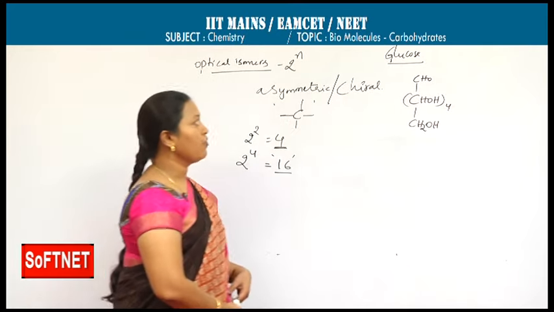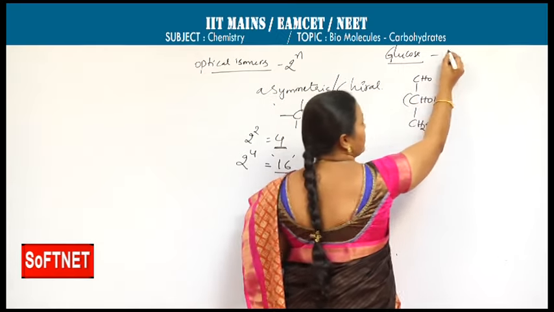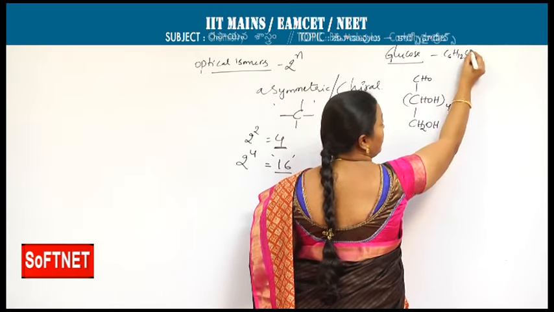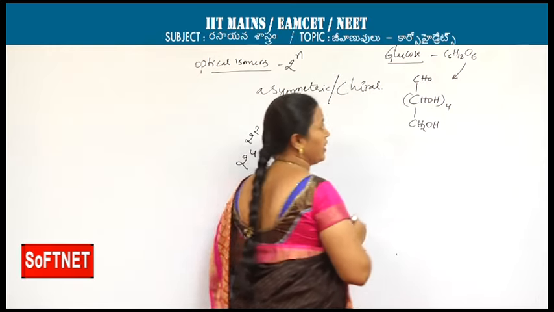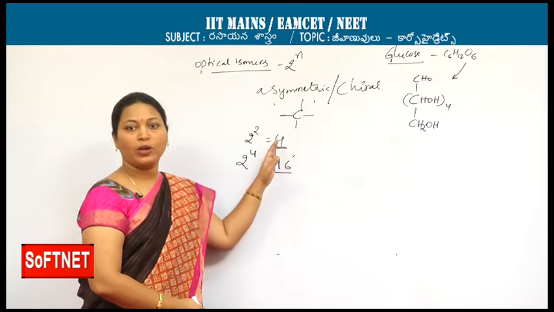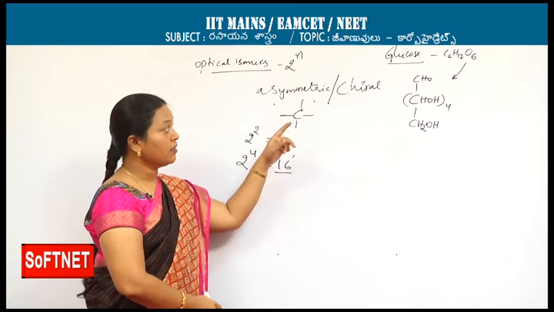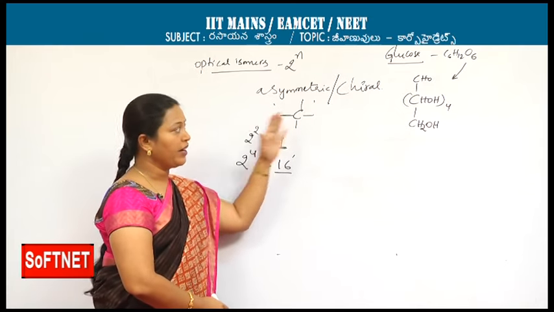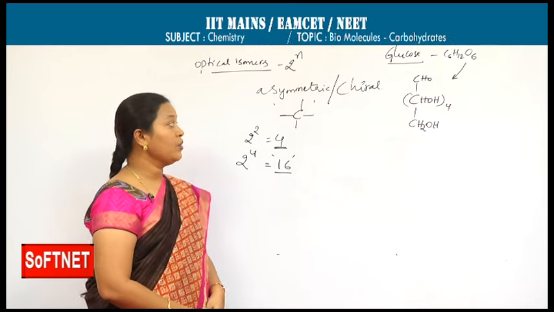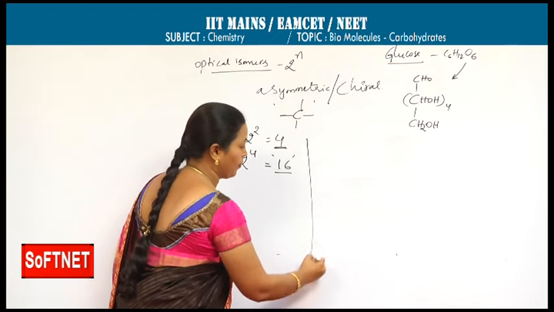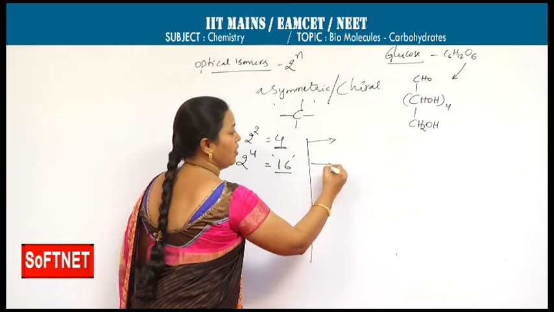The molecular formula C6H12O6 can be represented like this, with a carbonyl group and polyhydroxy groups, in turn an aldehyde group and 5 hydroxy groups. Structural elucidation is done with some chemical reactions.